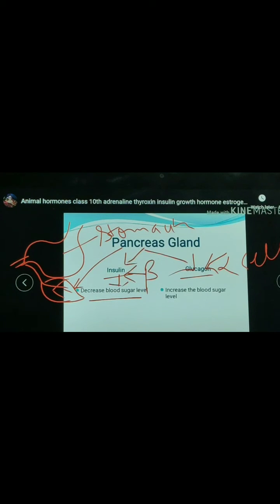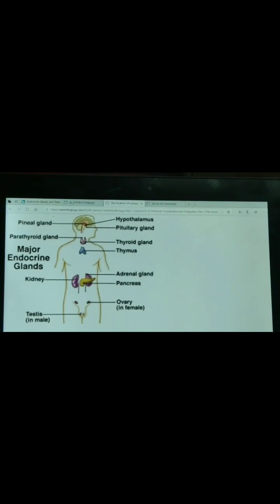It is also known as endocrine gland, because it secretes hormone. The hormone name is insulin. So because pancreas gland secretes both enzyme and hormone, it is known as exocrine and endocrine gland.